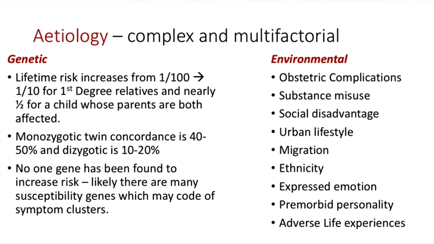Premorbid personality. Now, there are some personality disorders such as schizoid personality disorder or schizotypal disorder, and these predispose individuals to schizophrenia. And there's thought to maybe be a shared genetic bias between those disorders and schizophrenia. Adverse life experiences. So these are things like sexual or physical abuse in childhood or adulthood, and that can also increase the risk of schizophrenia.